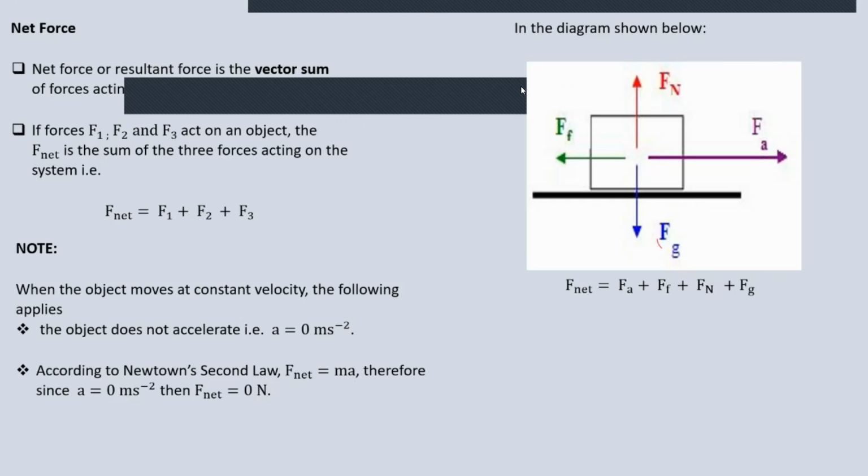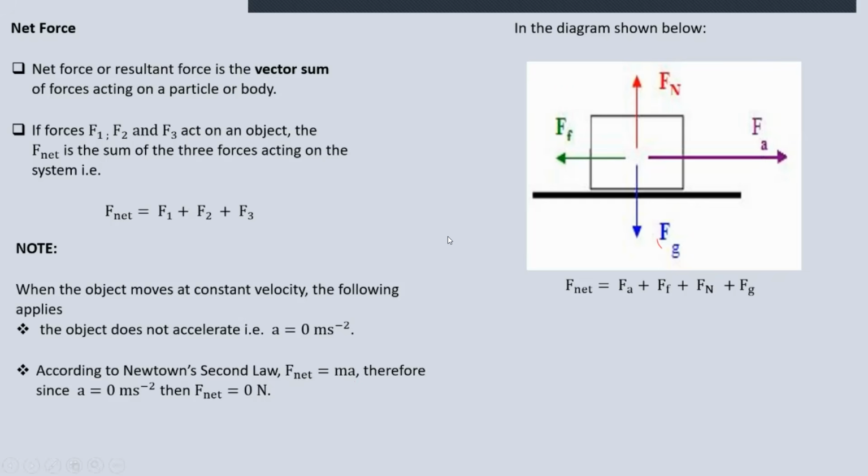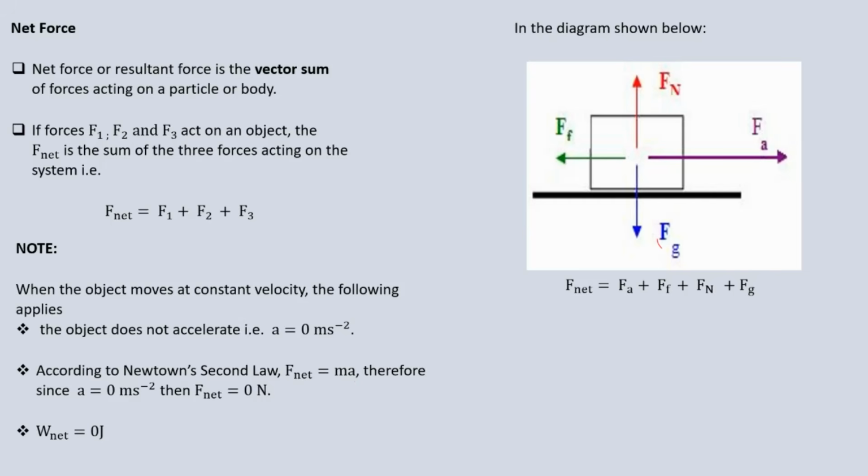So note these implications. Third, the work net is also 0. I will speak about work net as to what you mean when you say net work in physics. But for now, under the concept of constant velocity, the object does not accelerate. The object's net force is 0, and work net is also 0. So it means the F net can be 0 under what scenarios? When the object is moving at constant velocity.